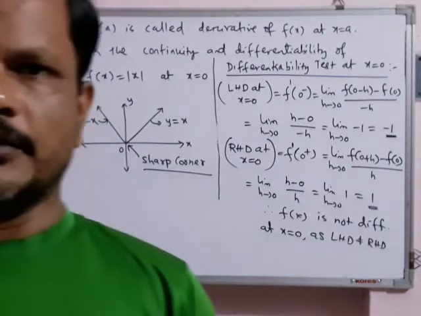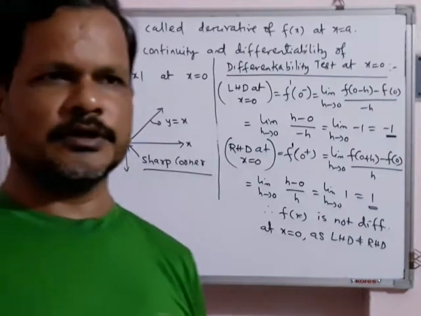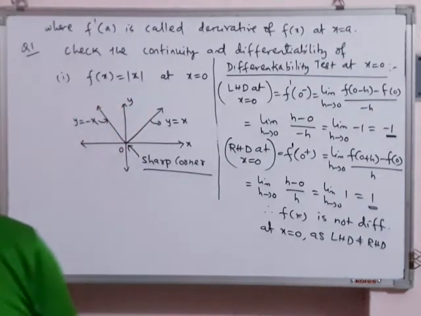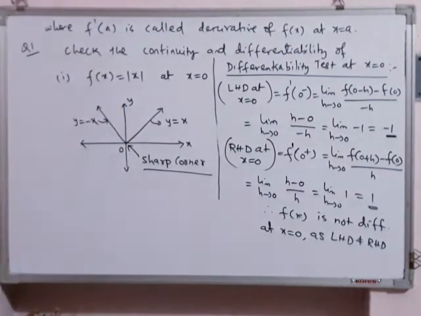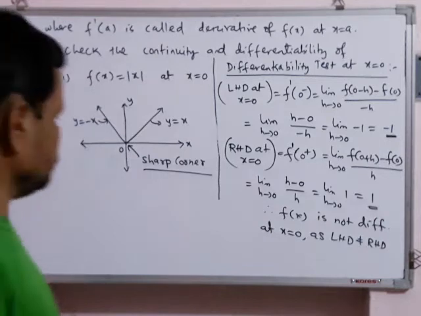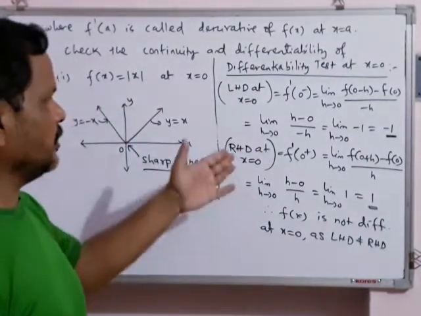In any function, wherever you see a sharp corner, like this type of point, at that point we will say the function is not differentiable. Clear? So in mathematical terms also we have obtained that only.